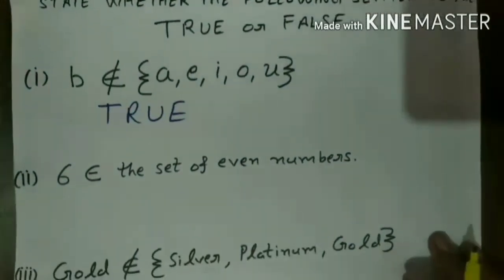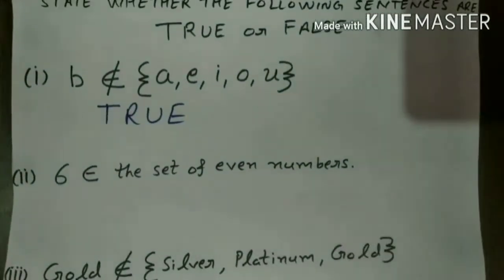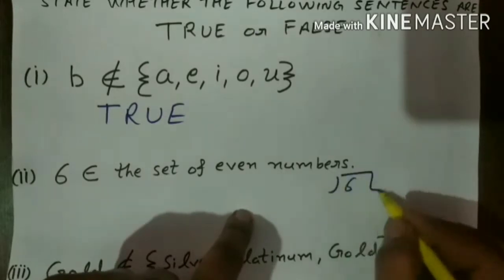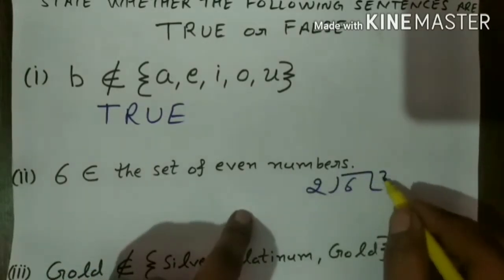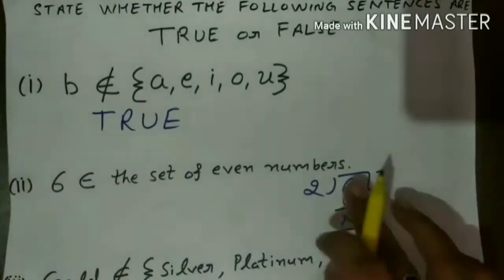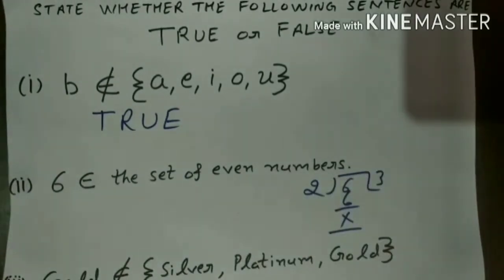Now the second one is: 6 belongs to the set of even numbers. Now 6 is a number that is divisible by 2. As you can see, 6 is completely divided by 2; 2 threes are 6, the remainder is 0. Because 6 is divisible by 2, therefore 6 belongs to the set of even numbers.